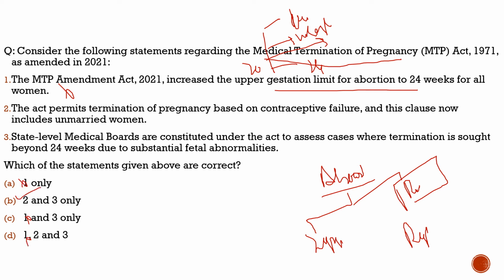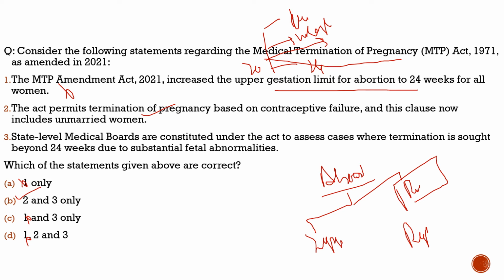So this is how you solve the questions in the exam. That's why I'm repeating such trends here. Second statement, the act permits termination of pregnancy based on contraceptive failure, and this clause now includes unmarried women. 100% correct. Earlier it did not include unmarried women, but after the 2021 amendment it included unmarried women too. So the second statement is correct.